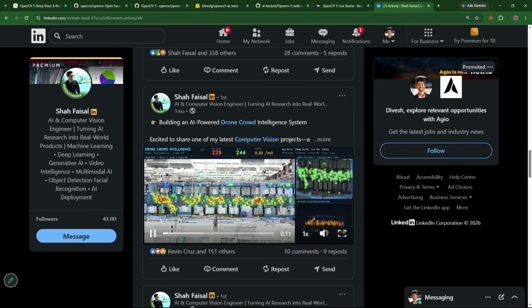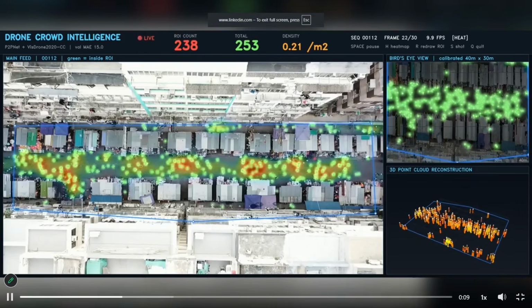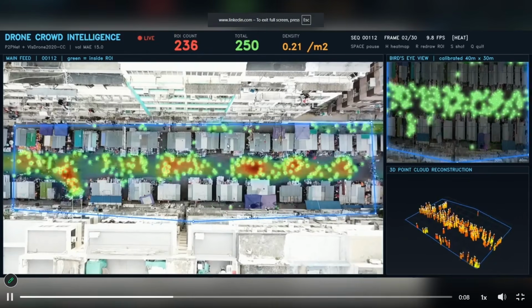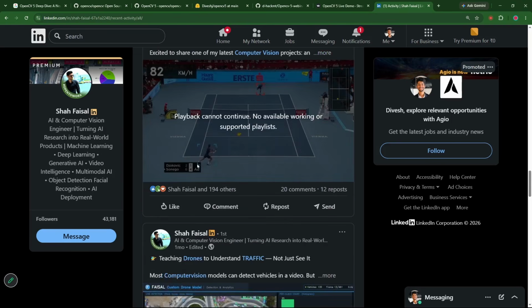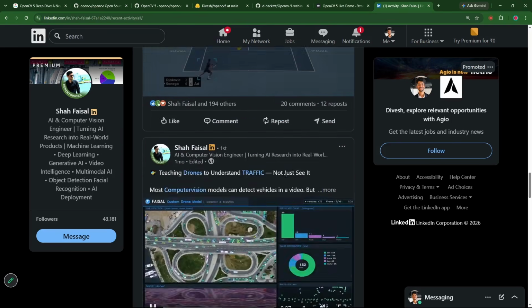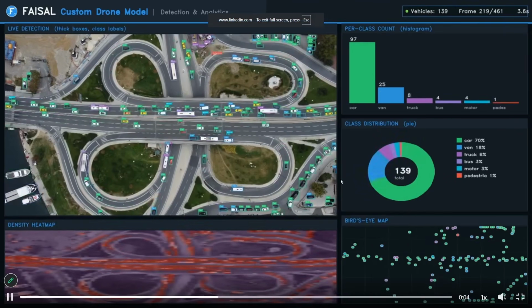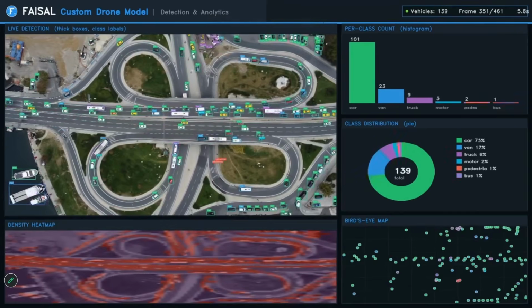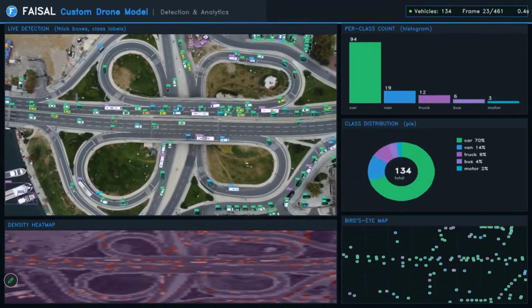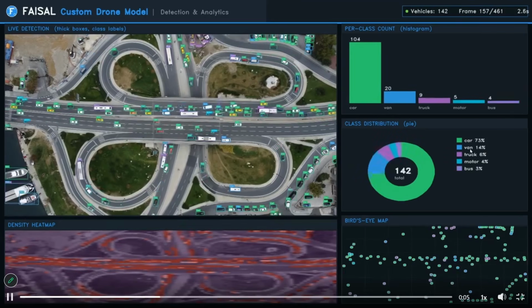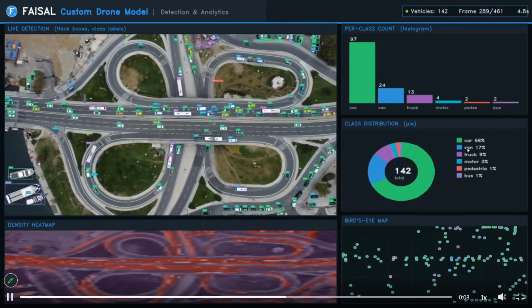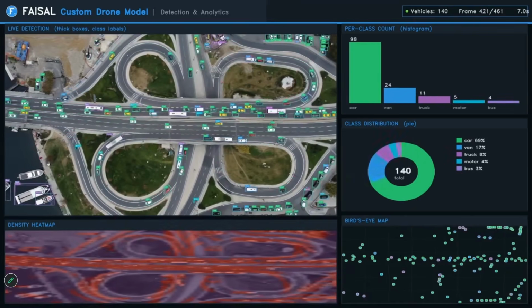See, here he has built a drone powering system. So here it is tracking everything from a real height, and see how it is performing all the detections. On a very small level, it is detecting everything. Then this is also amazing. See, check this out. Traffic analysis, complete traffic analysis. It is able to trace such good details, right? We are just going to continue seeing more of these so that we have a very good understanding of what